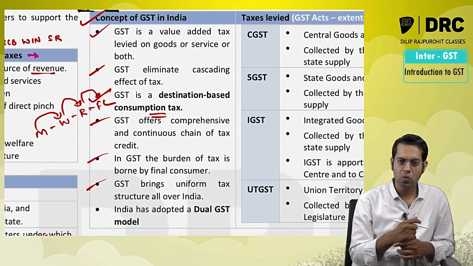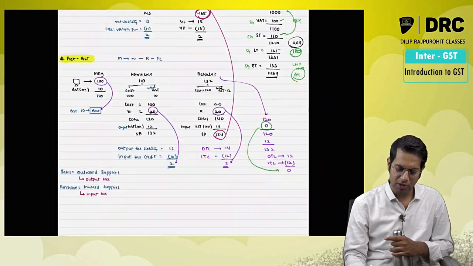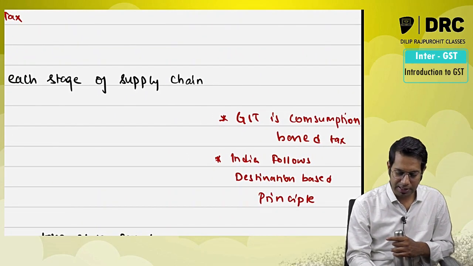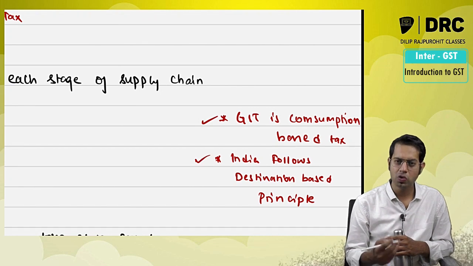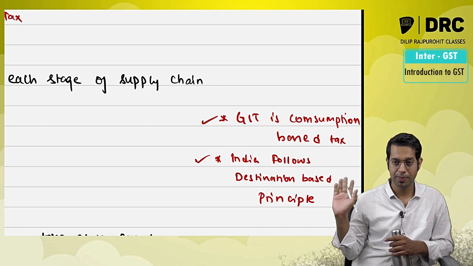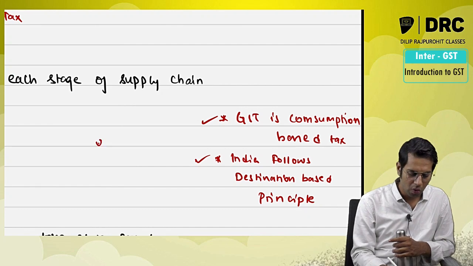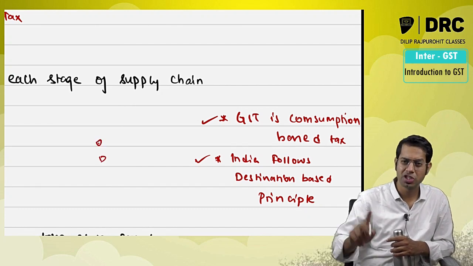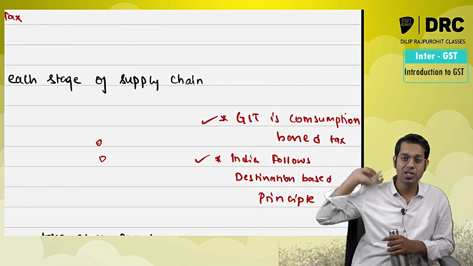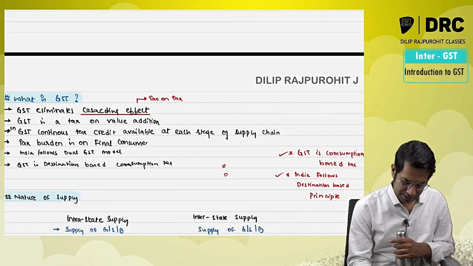So now normally an MCQ question will be asked. What is the question which they ask in your MCQ, sir? They ask a question: what is GST? GST is a consumption based tax. And India follows what principle of GST? It follows the destination based principle. Please note, normally they will give options like origin based principle, destination based principle, destination based consumption principle. Your answer should be destination based principle, and GST is a consumption based tax.